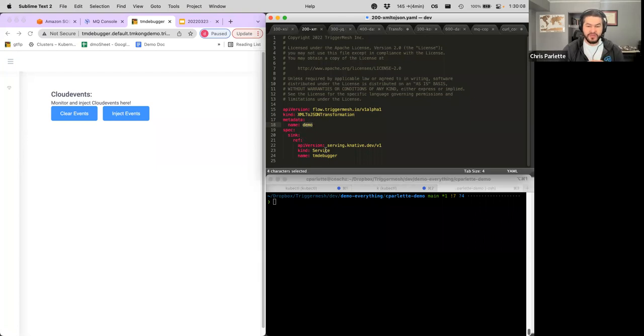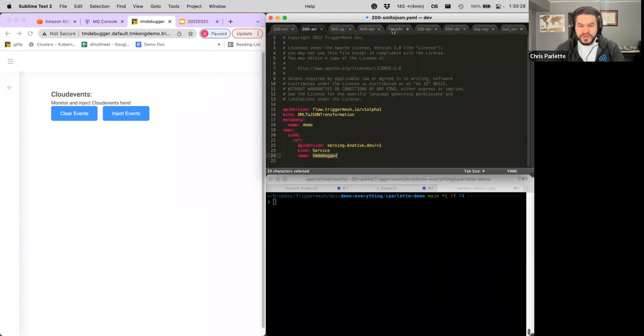You can see here's the name, demo. This is just the name of my transformation. And then here is where the target is going to be. That's what sink means in these definitions: where are we sending it to? Again, this can be changed to be SQS or whatever it is. Instead, in this case, it's just a service we call TM debugger. That's what you're seeing on the left side here.